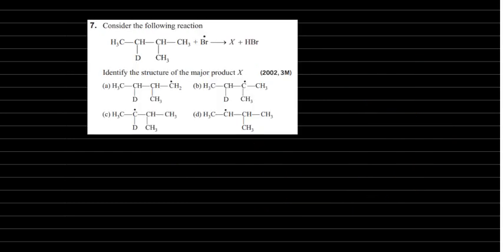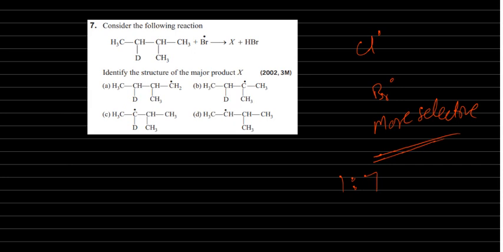Next, consider the following reactions. Here a Br radical is there. Where will the Br radical attack? Generally, between chlorine radical and Br radical, Br is more selective. The selectivity is 1 : 70 : 1500 for primary, secondary and tertiary.